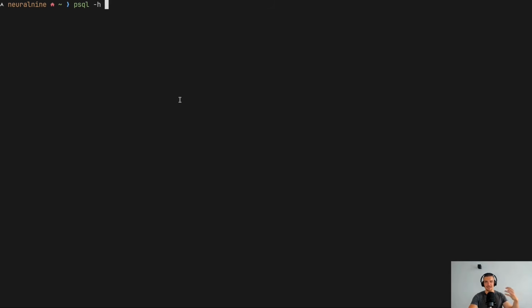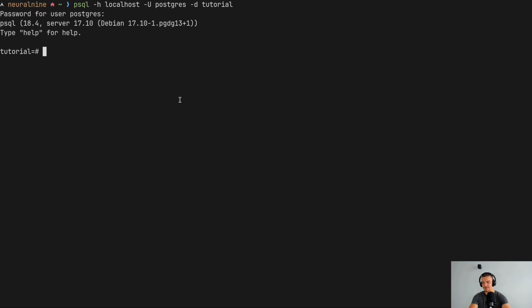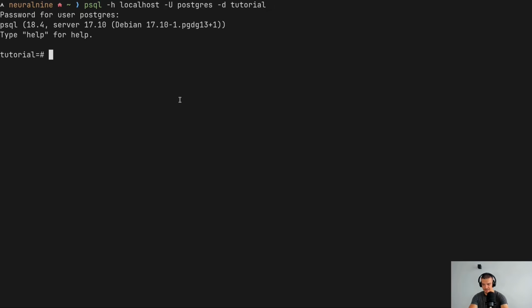But I myself am connecting using PSQL to the Docker Postgres instance where I have the port mapping. So I have to say localhost. And of course, if you're running Postgres without Docker on your system, you would also go with localhost. Then I say -U for the user. That's going to be Postgres. And then -D, which is going to be the database tutorial. I'm not providing a password because it's going to ask me for the password anyways. So here now I say Postgres, and now I'm connected using the CLI.